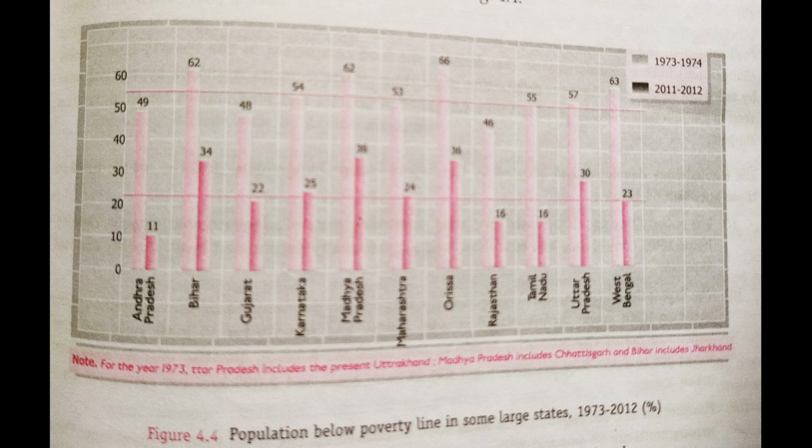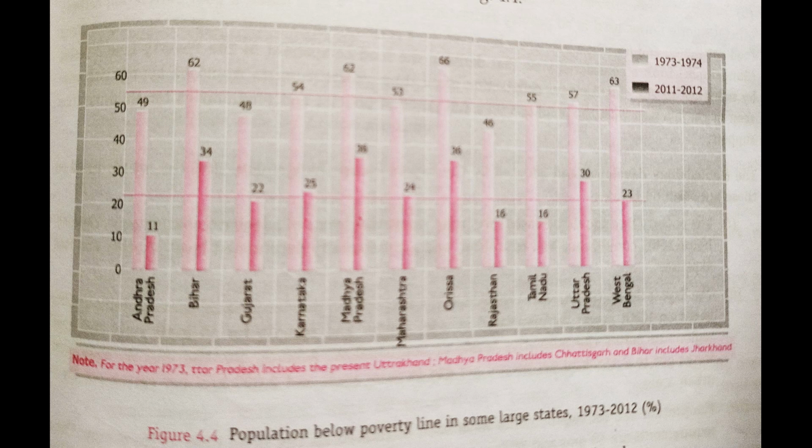Just because of lack of development, in the year 2011 and 12 we are still facing the problem of poverty, which is 36%. Maharashtra is at 24%, and there was 53% poverty in the year 73 to 74, which was reduced highly and became 24.